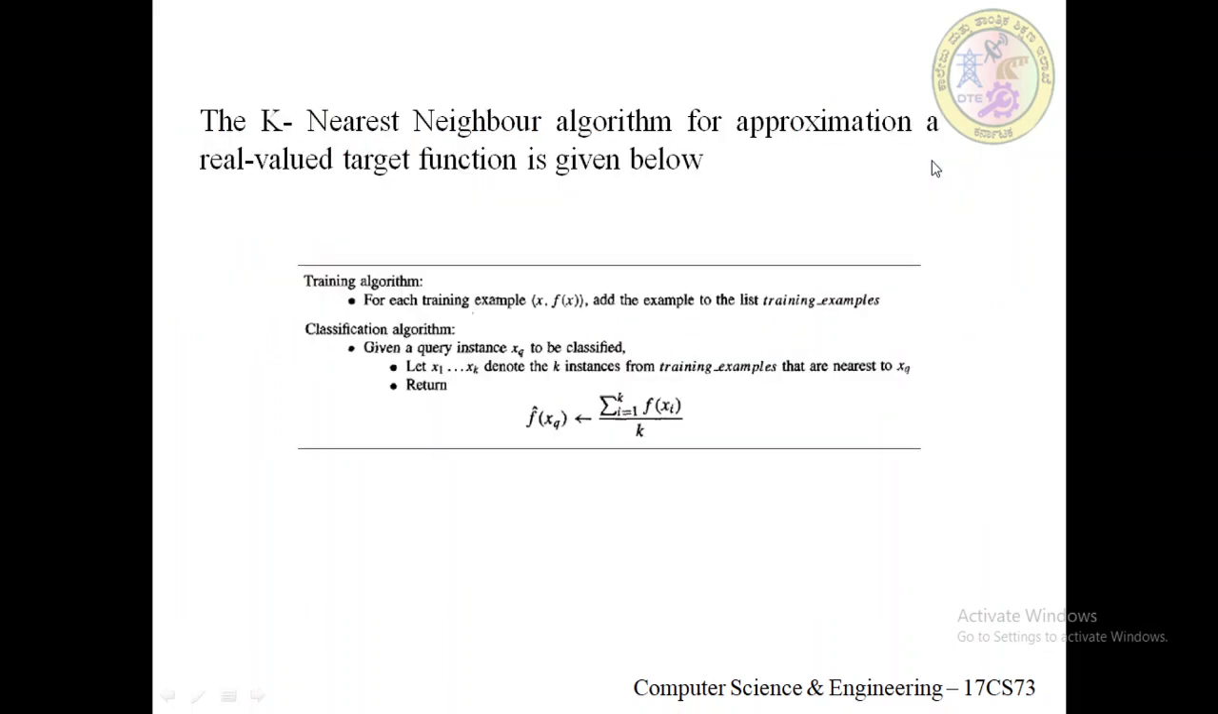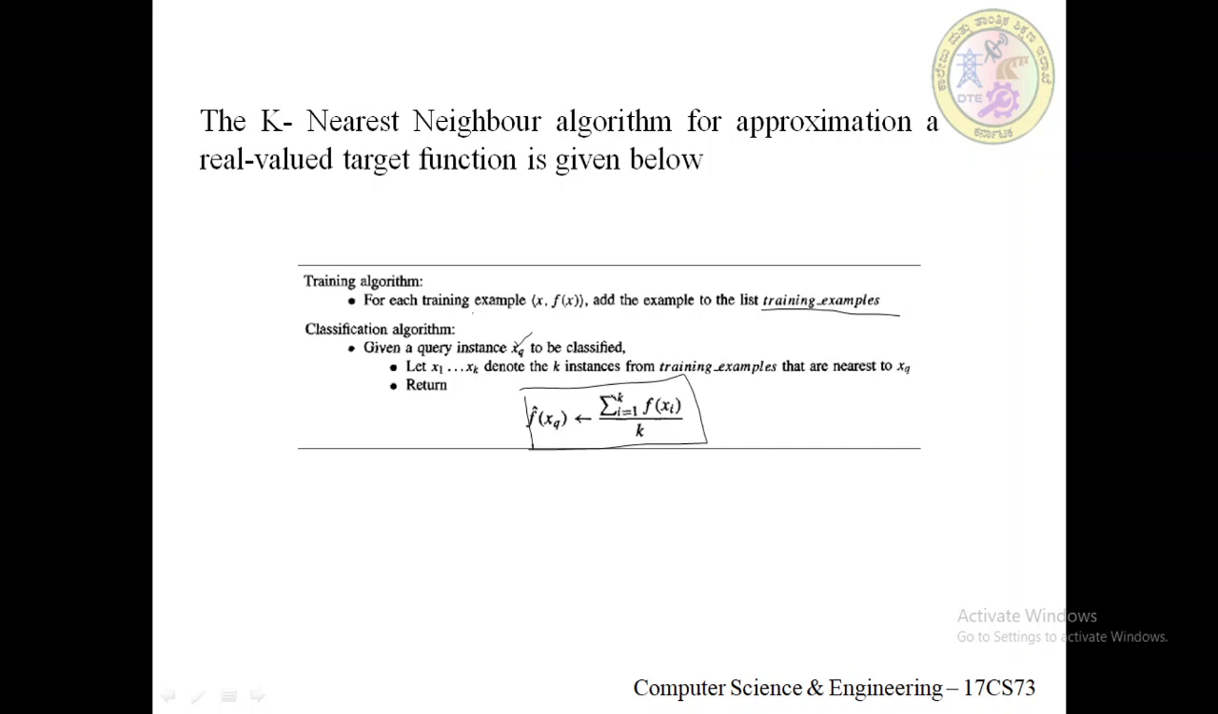Okay, so training_examples, this list, and for the classification algorithm it takes xq. For example, this is a new instance that has to be classified, so it calculates this. Okay, so f(xq) equals the summation of i equals 1 to k of f(xi), divided by k. So this is what is being done.